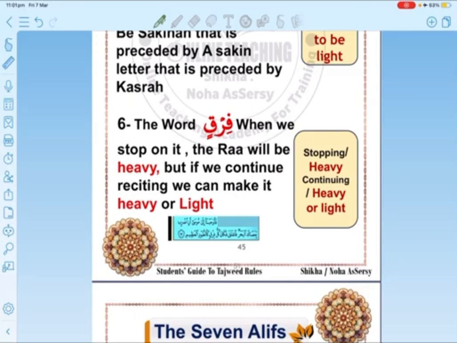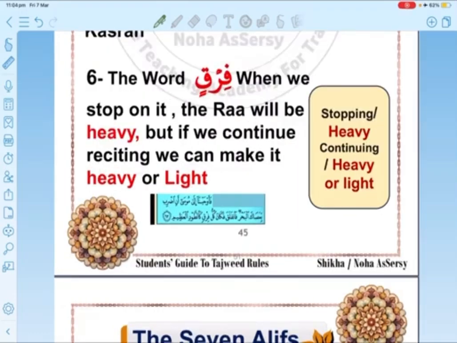But when we connect it, we can read it مرقق, فرق, or مفخم, فرق. And both cases are right. The word فرق came in Surah Ash-Shu'ara. I have two choices when I connect it.